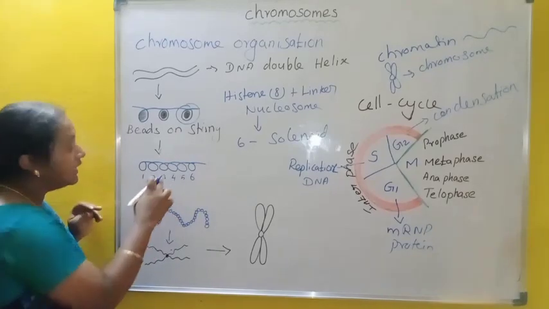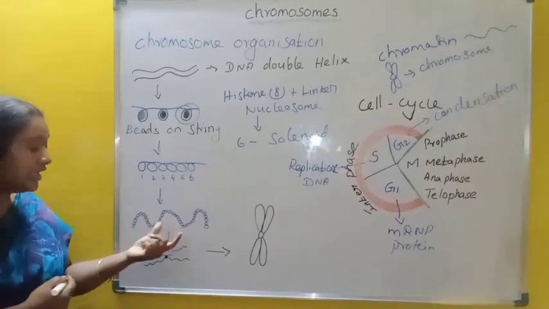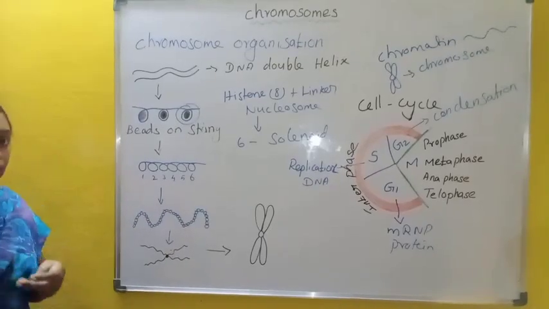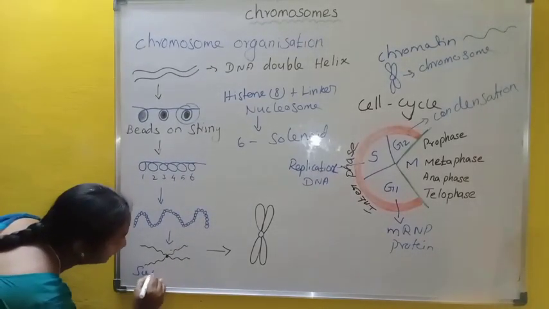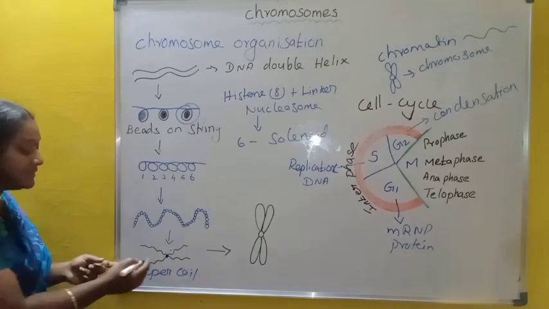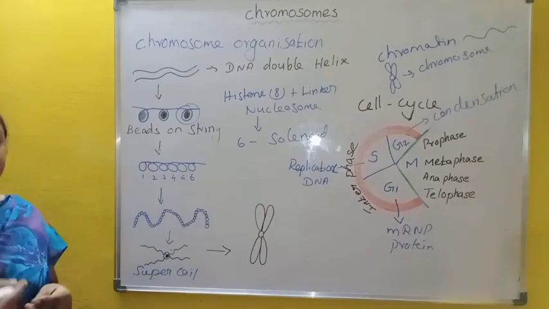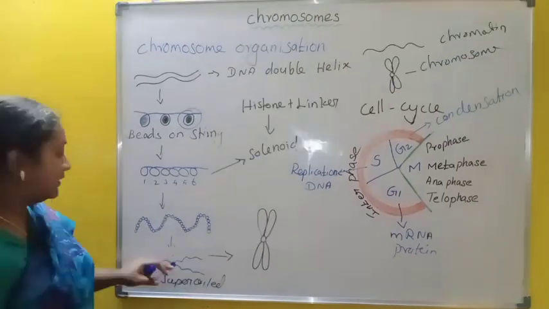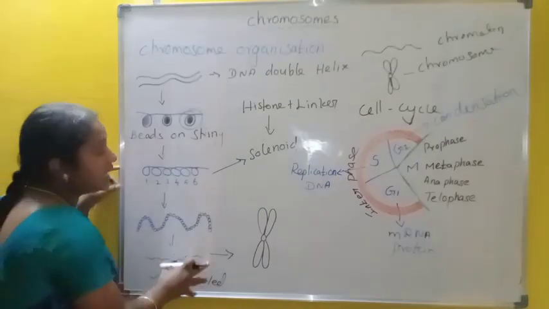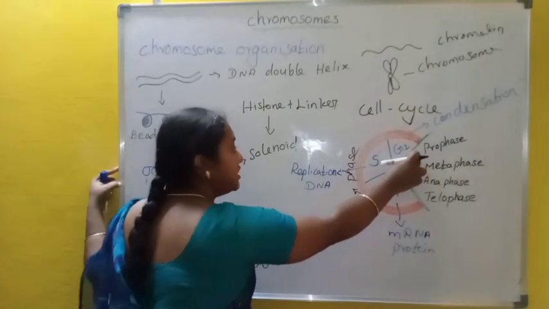After that, the solenoid structure condenses further to form a coil, then coils again to form a supercoil. In the supercoil segment, the centromere may occur. This centromere is nothing but a repeated unit of DNA. These stages occur in interphase. After that, prophase is initiated.